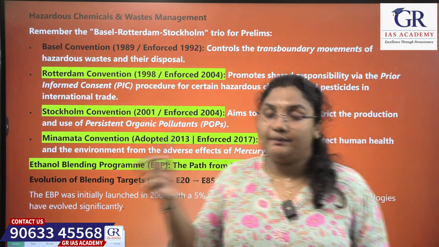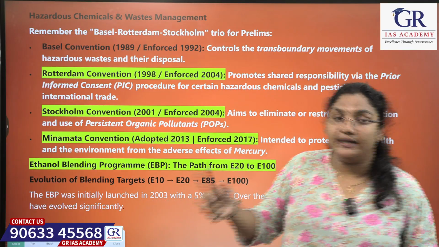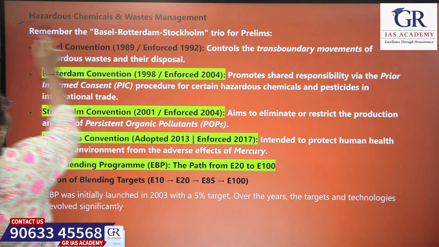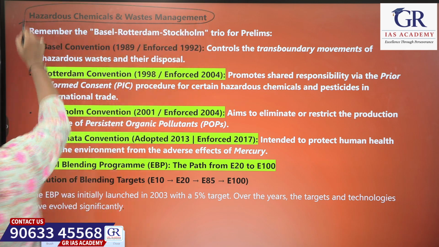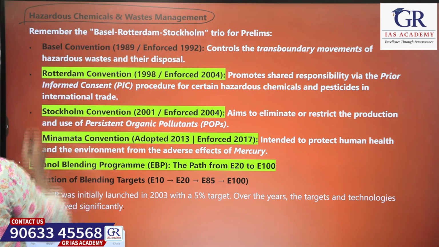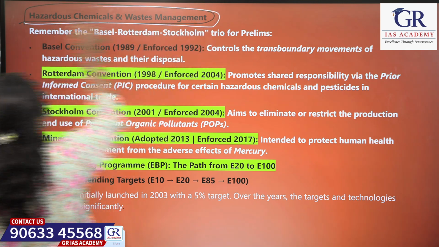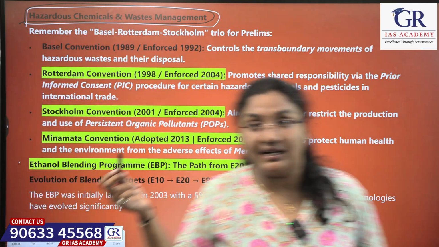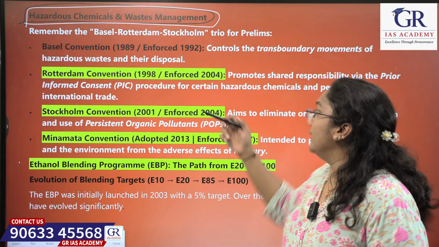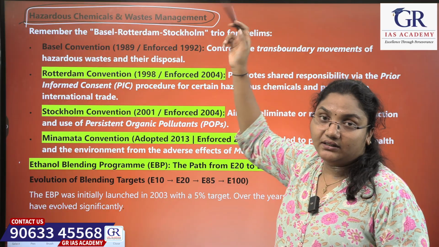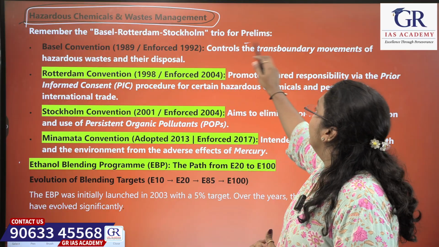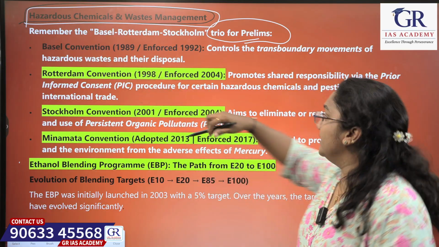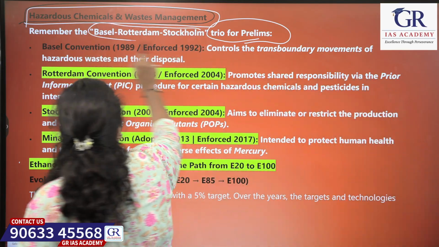Moving on, that is about the wetlands, flora and fauna, right? And the next sector of conventions is hazardous chemicals and waste management. In this regard, remember the Basel, Rotterdam and Stockholm Conventions. This trio is important for the prelims.